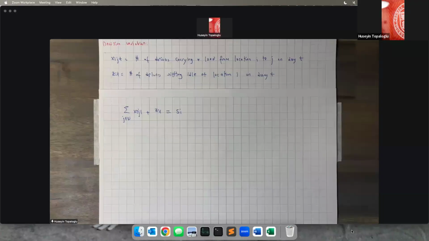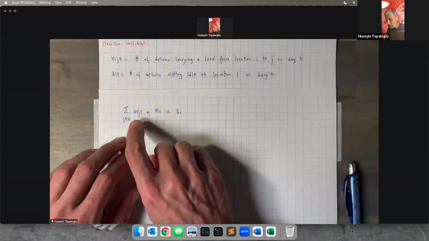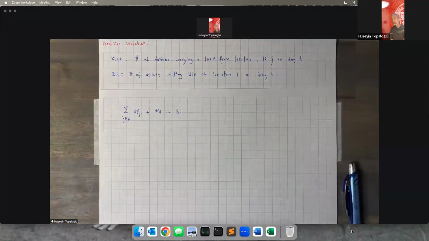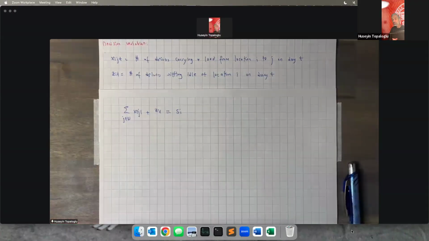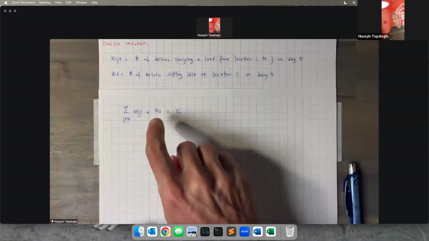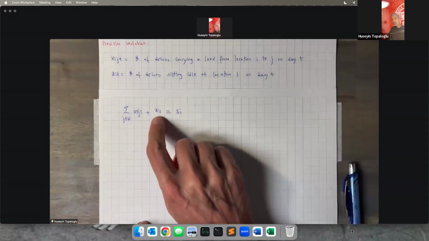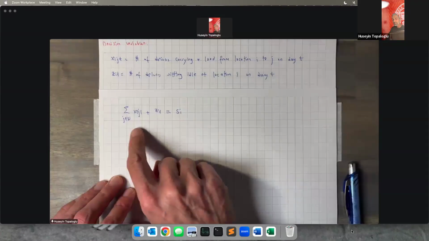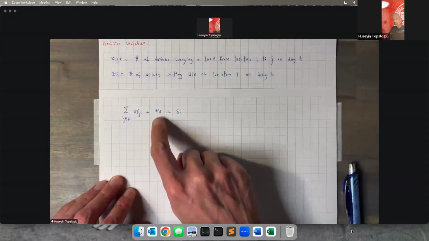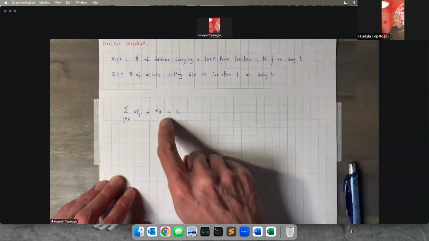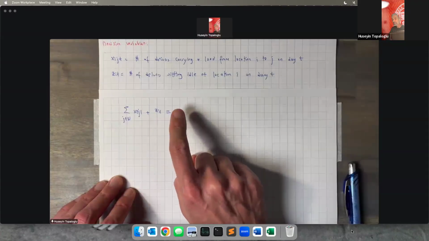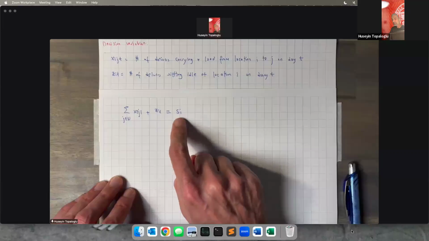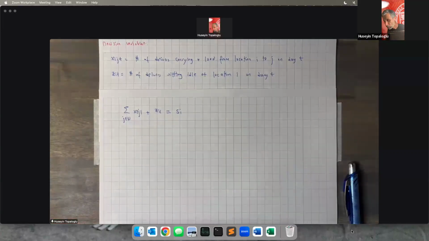Okay, so this is one type of constraint that we need. Let's say it again. Xij1 is the number of drivers carrying a load from location I to j on day one. Added over all j, this is the total number of drivers carrying a load out of location I on day one. And this is the number of drivers sitting idle in location I on day one. So this constraint is saying the total number of drivers carrying a load out of location I or sitting idle in location I on day one should be equal to the number of available drivers at the beginning of day one. Okay, so this is what's happening in day one.